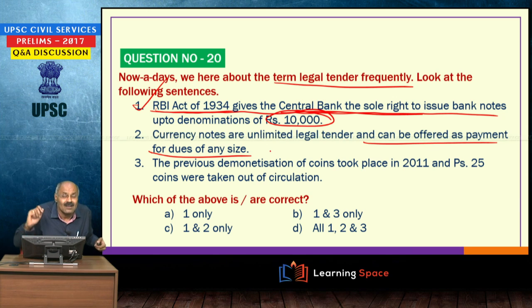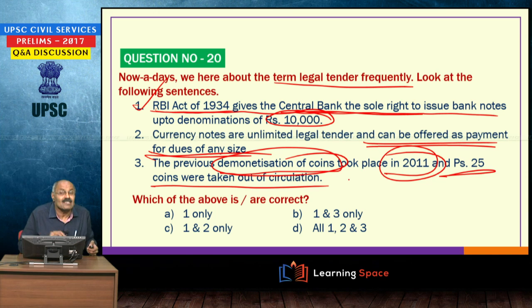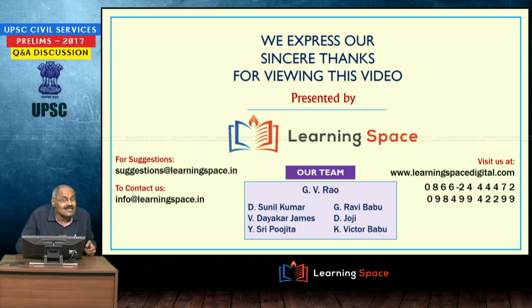And previous demonetization of coins, here demonetization of coins, not currency, took place in 2011 and 25 paise coins were taken out of circulation. So, all 3 are correct. So, you should have a clear idea about the various terminology pertaining to this after demonetization, right friends.